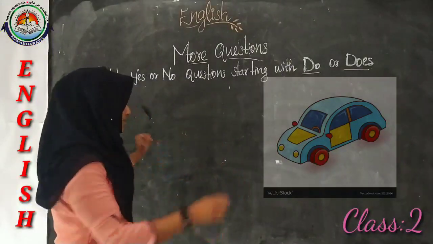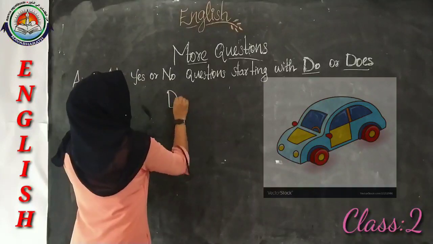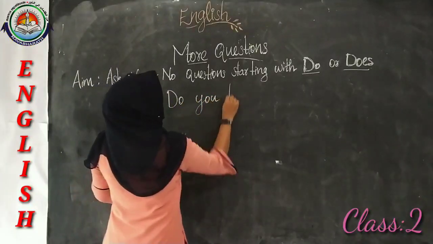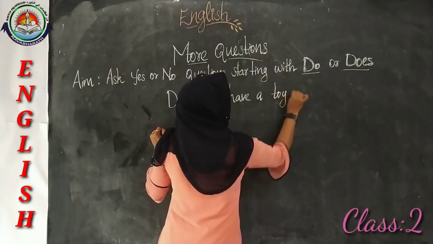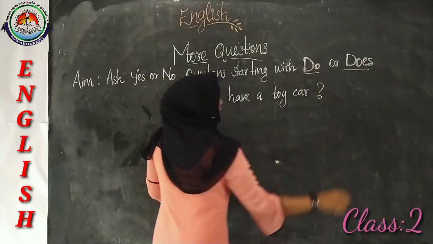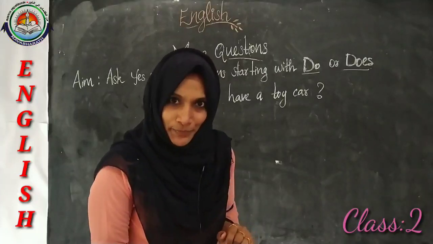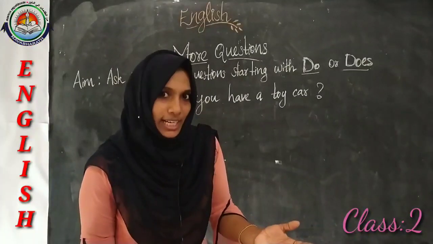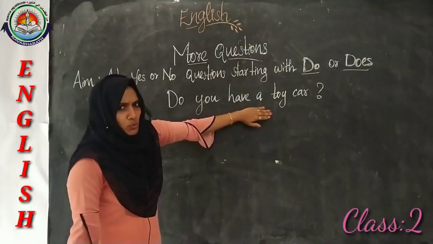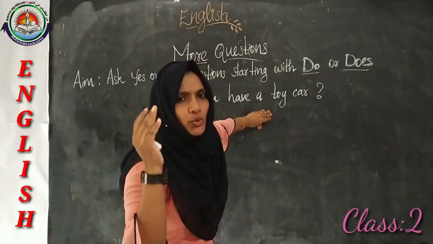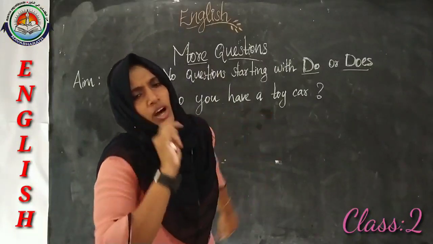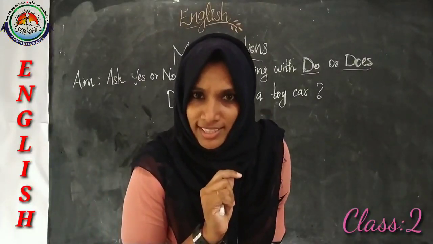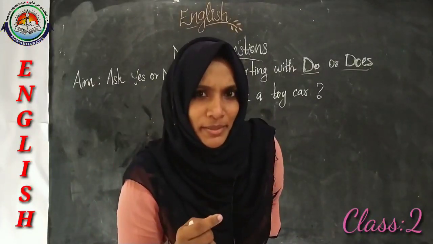Let me write that question first. Do you have a toy car? Yes, most of us have a car. Then if ma'am wants to ask the same question about your friend, how will I ask this question, dears? Just think about it.